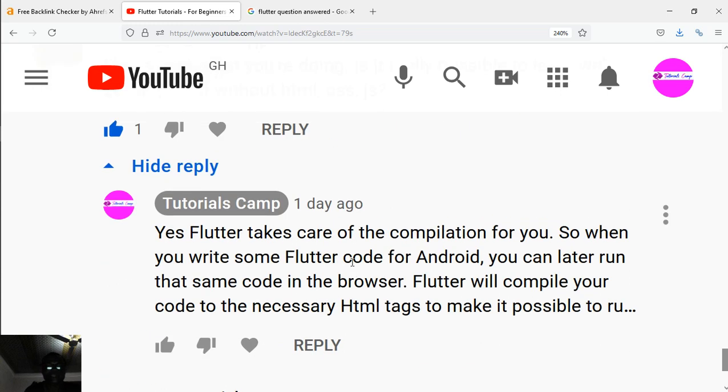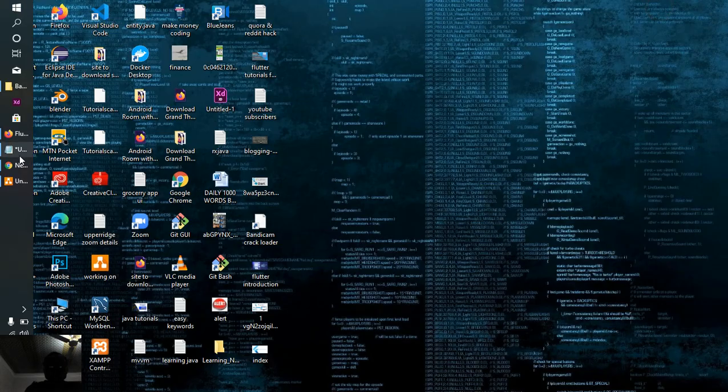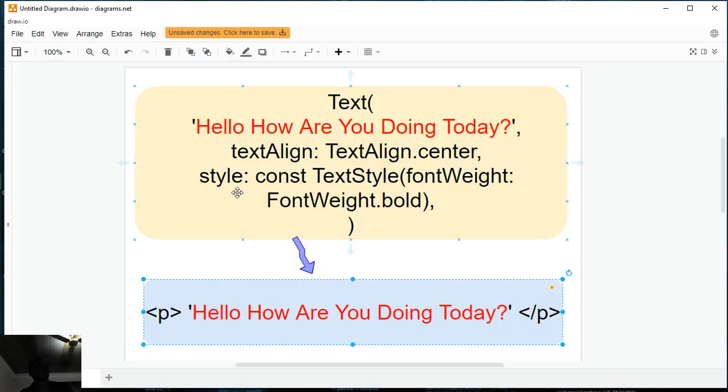So if you look at the reply that I gave, what I said was yes, Flutter takes care of the compilation for you. So when you write some Flutter code for Android, you can later run that same code in the browser. Flutter will compile your code to the necessary HTML tags to make it possible to run on the web, right? So that's it. You don't necessarily need to worry yourself about it. And let me clarify this thing with some basic assumption here, right?